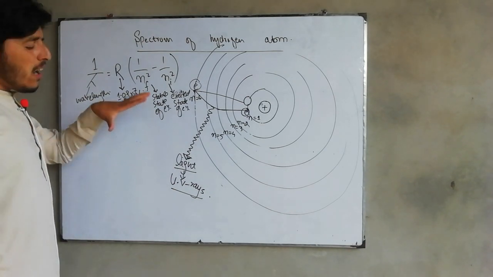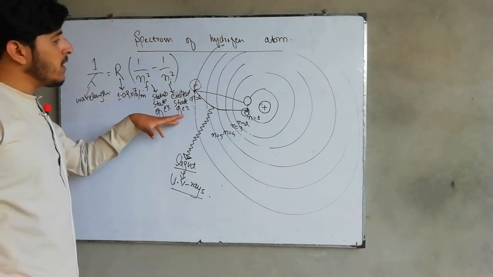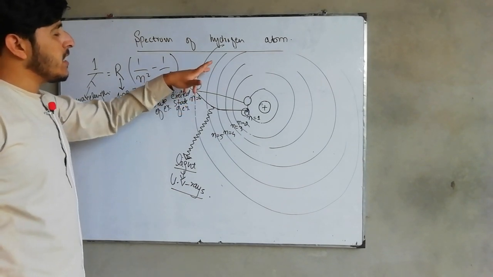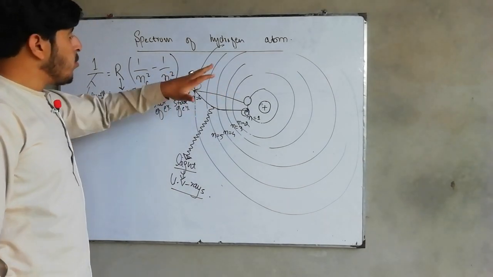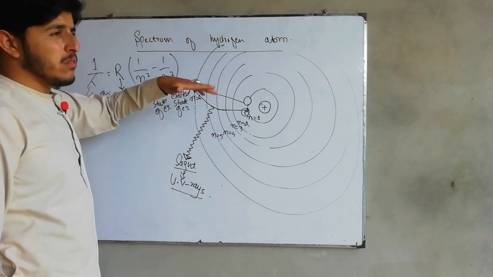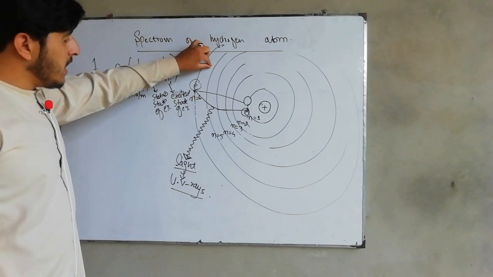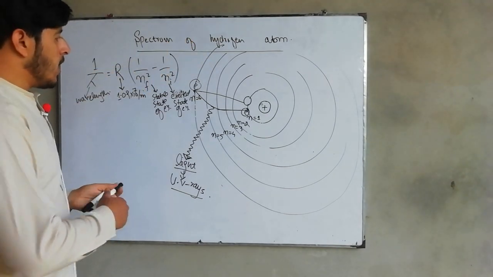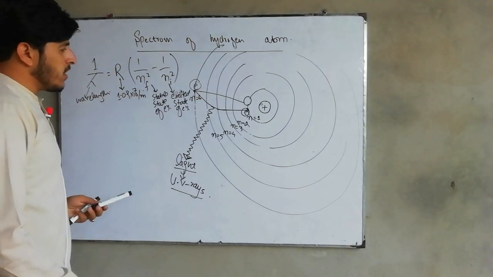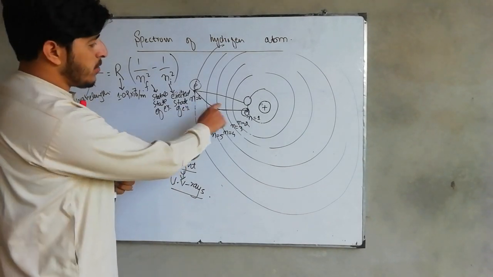Now we are getting different kinds of wavelengths of light because of the transition of electron inside the hydrogen atom. For example, if the transition is taking place from n is equal to 6 to n is equal to 1,